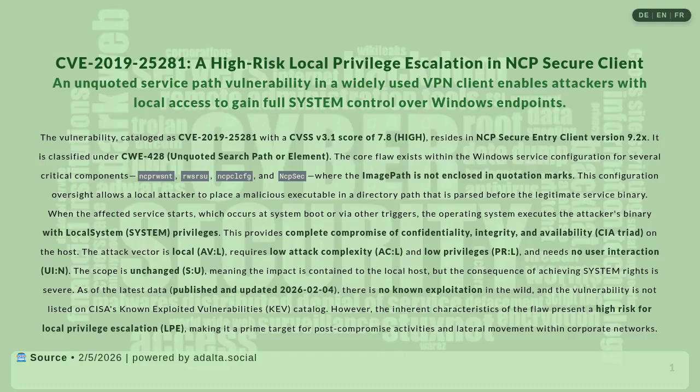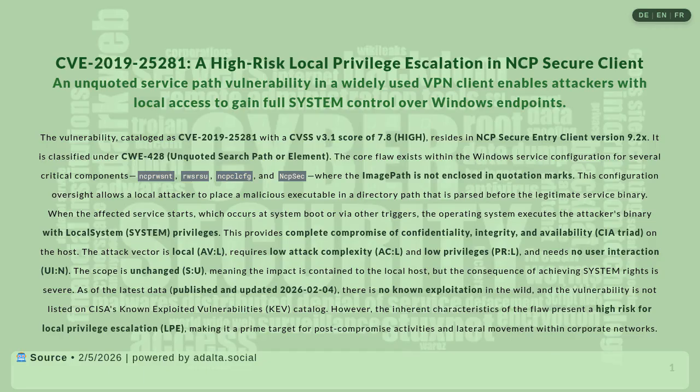CVE-2019-25281, a high-risk local privilege escalation in NCP Secure Client and unquoted service path vulnerability in a widely used VPN client, enables attackers with local access to gain full system control over Windows endpoints.